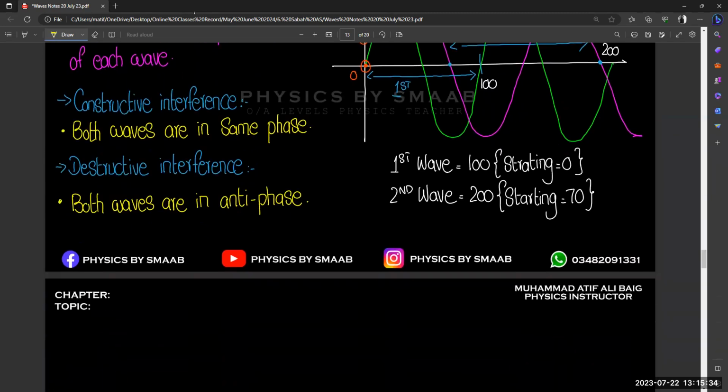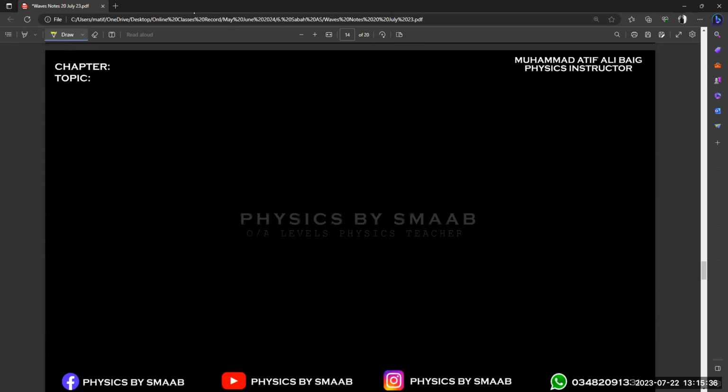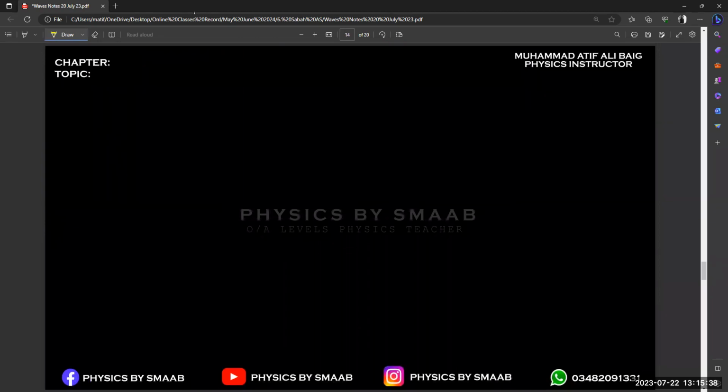And one or two important things for this interference concept is, and one point you already know that I mentioned in the last class: let's suppose if both waves are not completely anti to each other, so the resultant will be in between zero and maximum, right? So it depends upon the position.